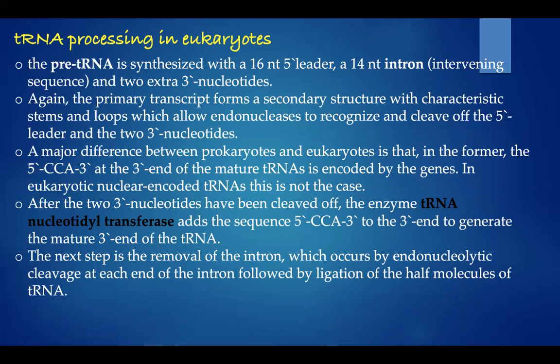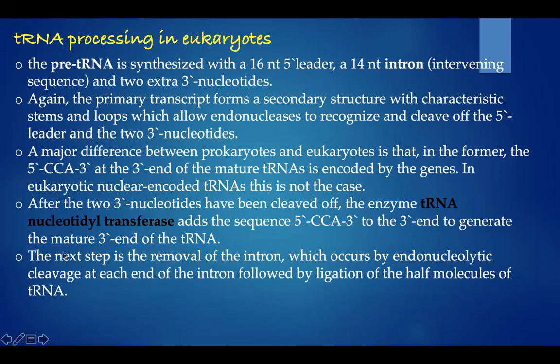So in prokaryotes, we were not adding any CCA sequence to the precursor RNA sequence. But in eukaryotes, tRNA nucleotidyl transferase adds the CCA sequence at the 3' end to make it mature.